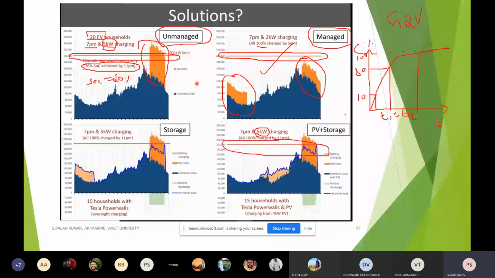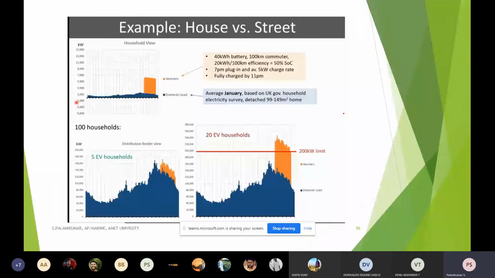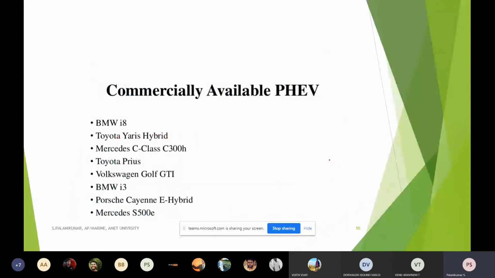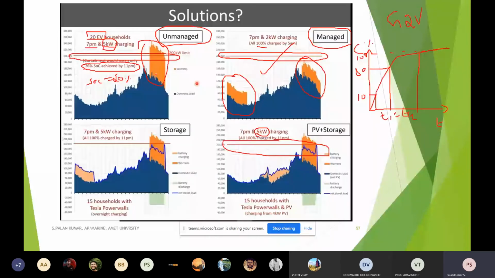Suppose I have a parking lot or a mall, there I can provide a higher charging rate. Say, instead of 5 kilowatt, I can go for 13 kilowatt. So the unit at which I am charging is more powerful, and I can reduce the charging time.